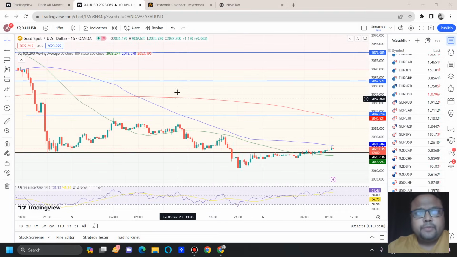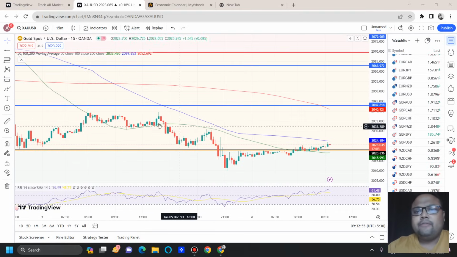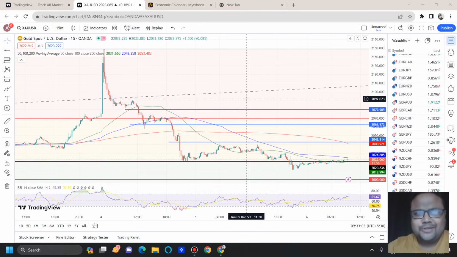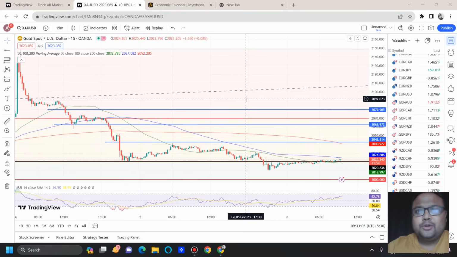Usually day traders prefer to trade on the lower time frames, and here you can clearly see that on the lower time frame we do not have any proper levels. Same 2040, 2042. If the market drops, then no proper support. So things are a little bit critical. Stick to the levels that I mentioned, because those are the levels where we have a better opportunity to trade. And as you know very well, no level is permanent, so risk management is above all.